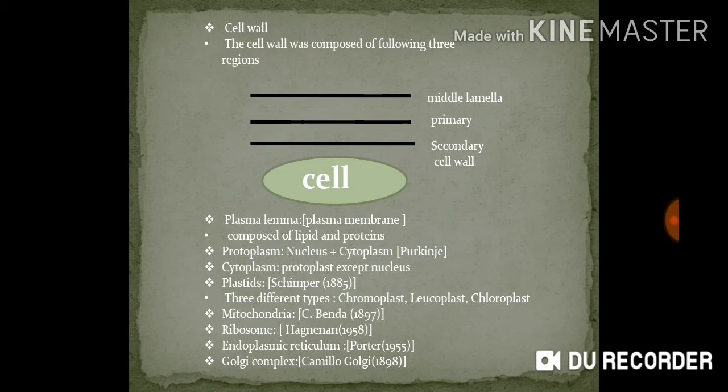We all know what is the function of the ribosomes. It is the synthesis of proteins, and it is made up of RNA and protein. The diameter of the ribosome is 200 angstrom.